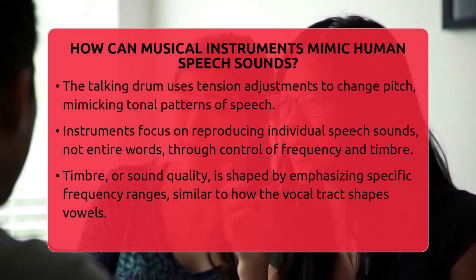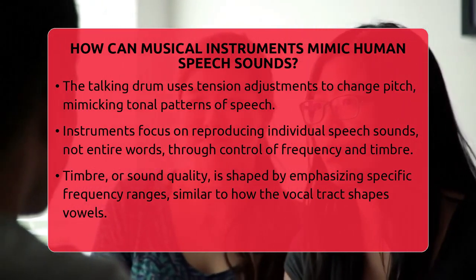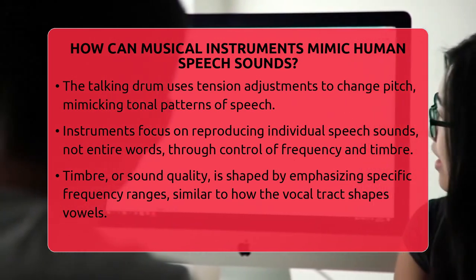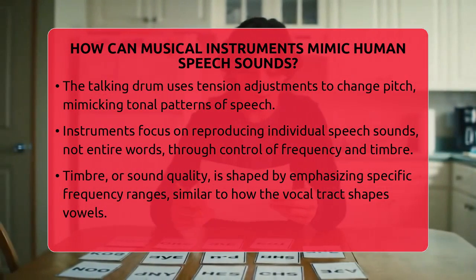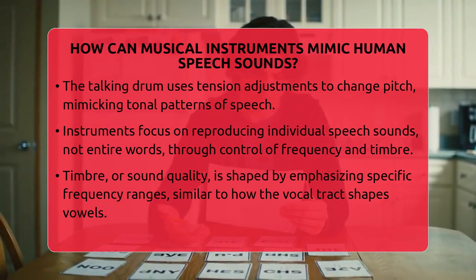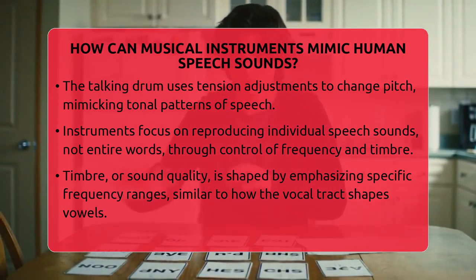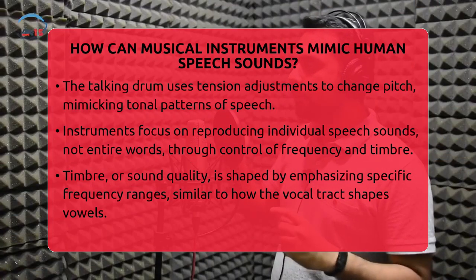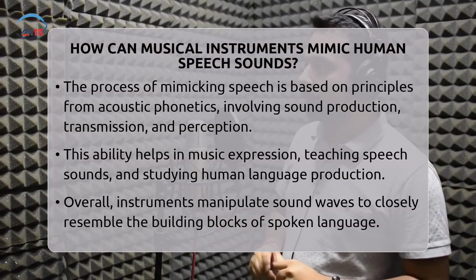For example, a violin can produce a sound that resembles the vowel sounds in speech by emphasizing certain formant frequencies. This is similar to how our vocal tract changes shape to produce different vowels. The key is that instruments manipulate the physical properties of sound waves to imitate speech sounds.